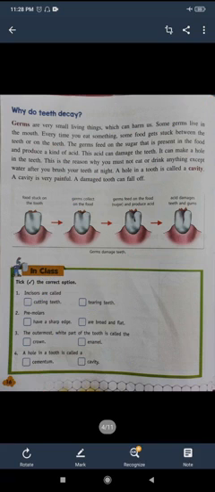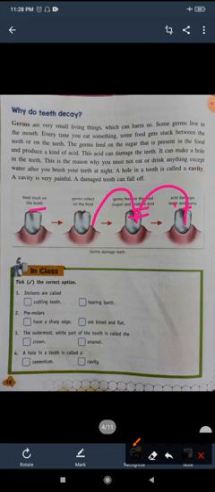Acid. It produces acid, and this acid affects the enamel and starts decaying it, and this process is called tooth decay. Tooth decay causes holes or cavities. Okay, so this is called tooth decay. Here you can see this decay. See, this is lighter, and by the time it is growing.